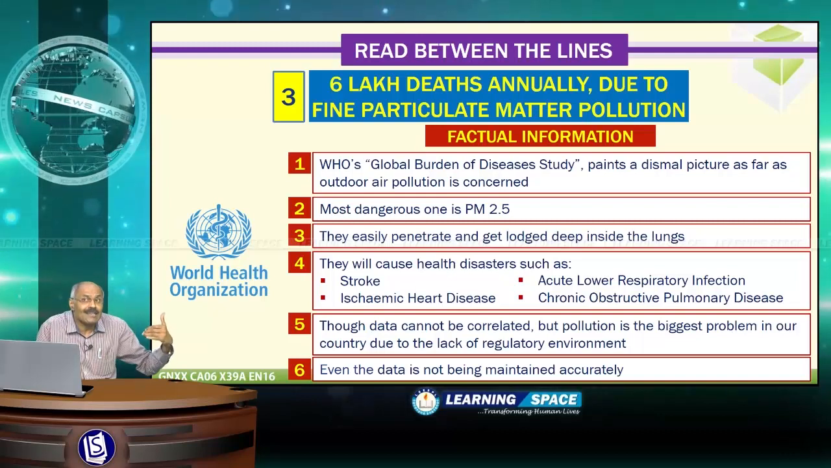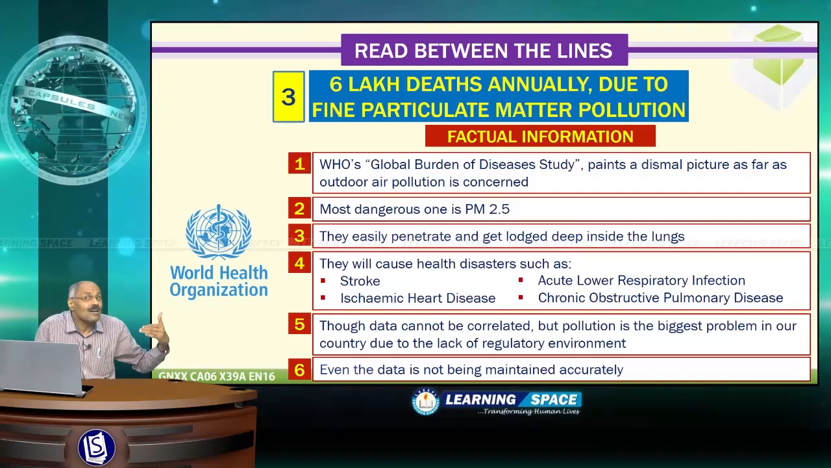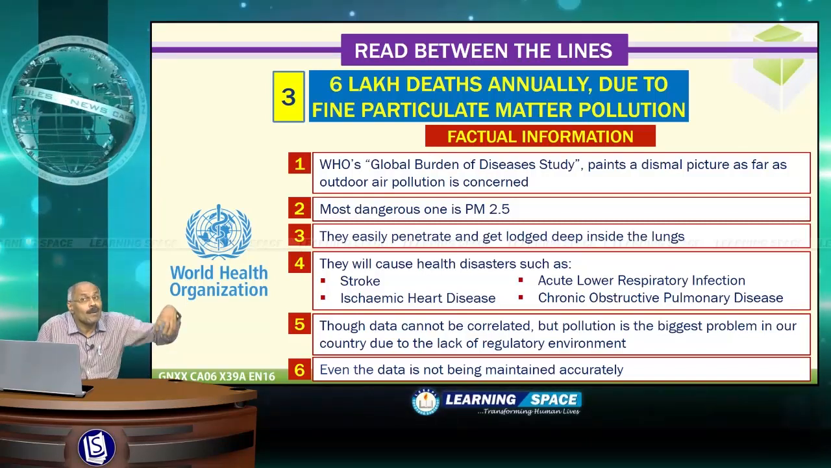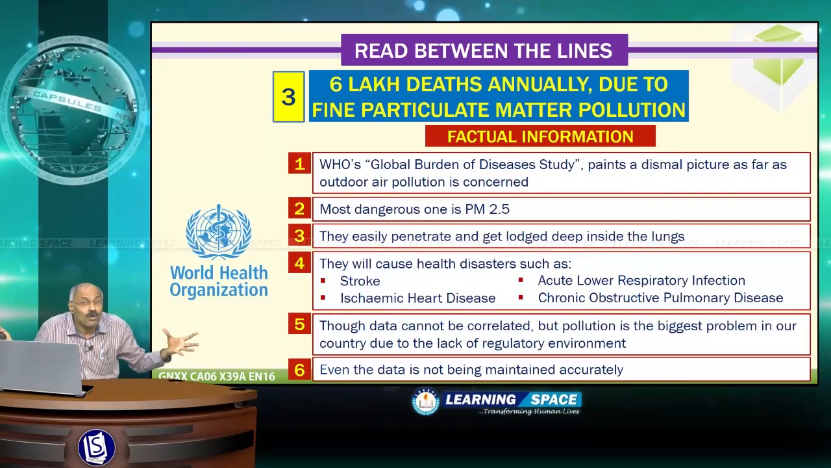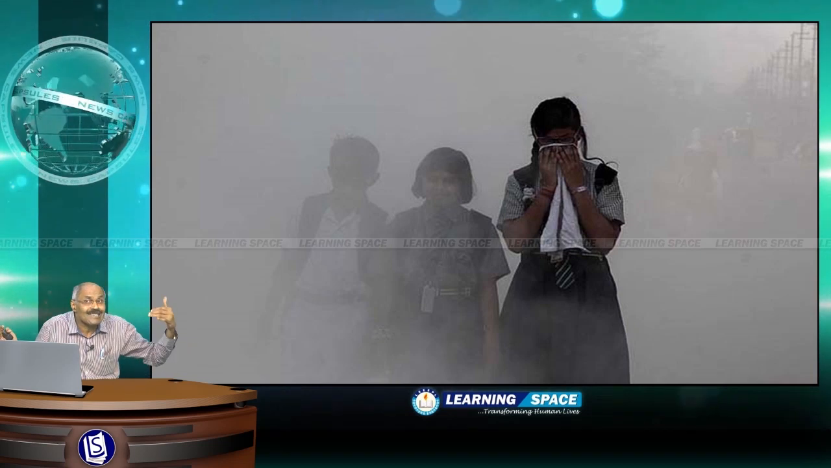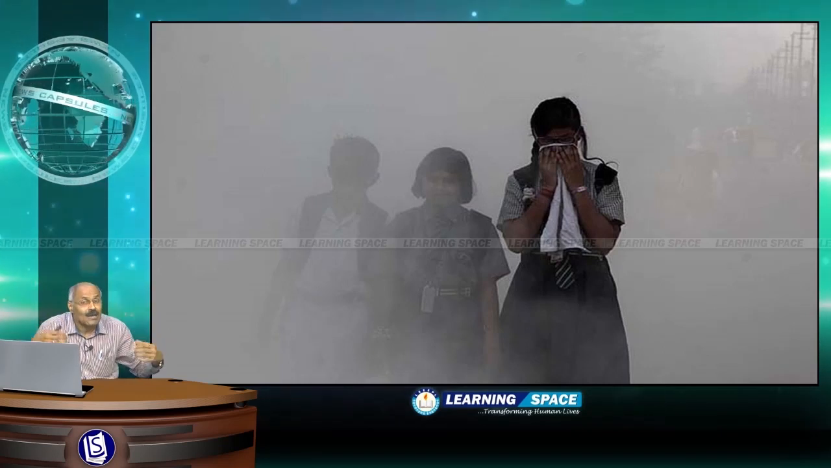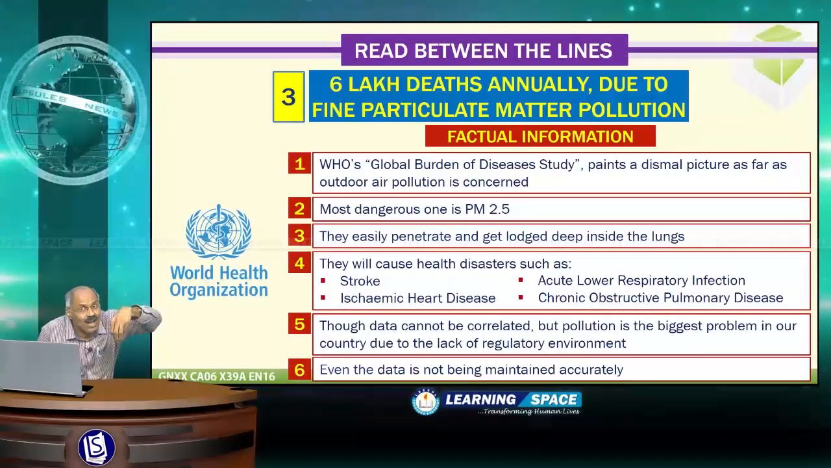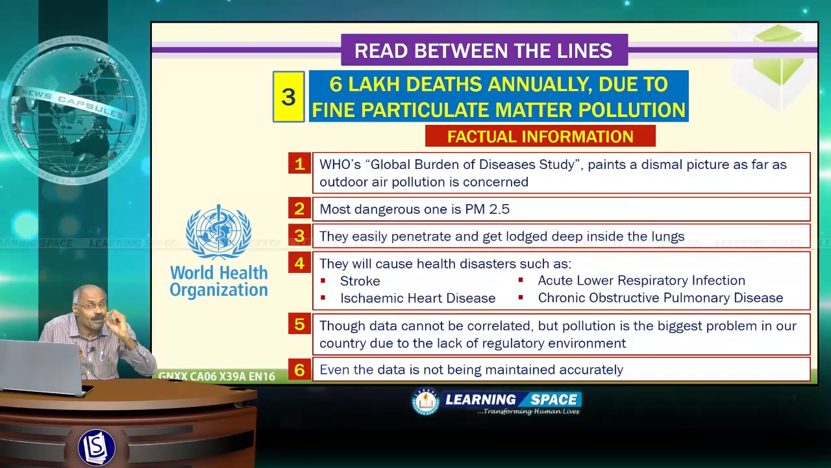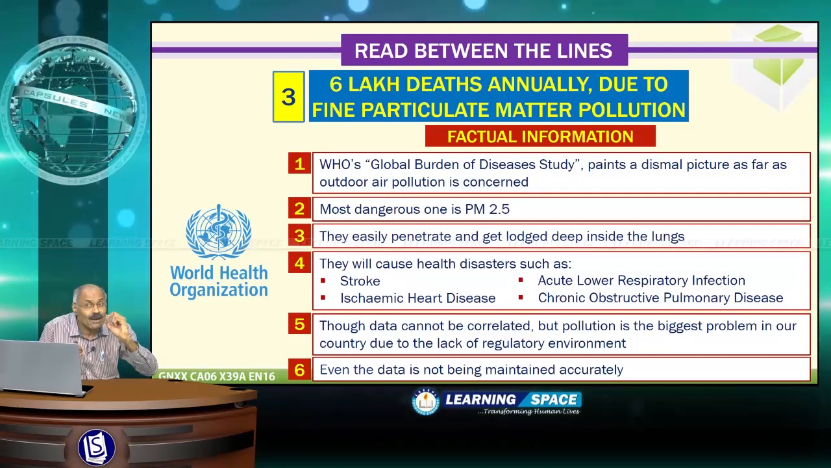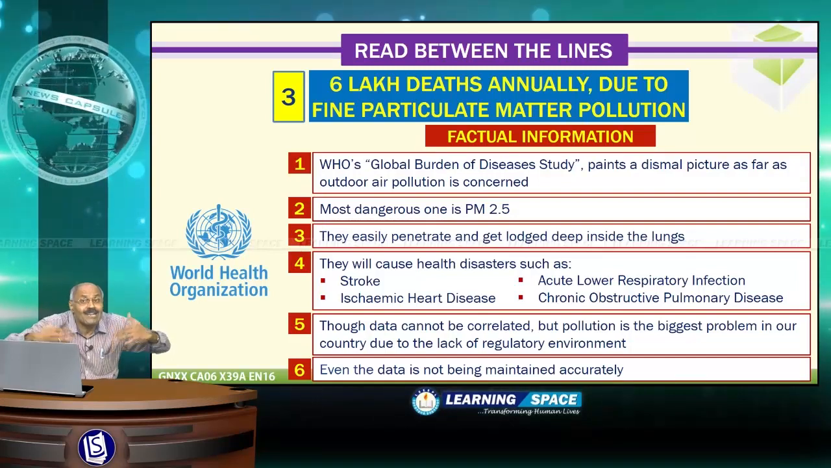Last one, 6 lakh deaths annually due to fine particulate matter pollution. Recently, the World Health Organization released the Global Burden of Diseases study. It paints a dismal picture of outdoor air pollution. Almost 6 lakh deaths occurred in 1 year, and the most dangerous is particulate matter 2.5. That means fine particles less than 2.5 micron in size, and they get lodged deep inside the lungs, and at the same time they reach the bloodstream.